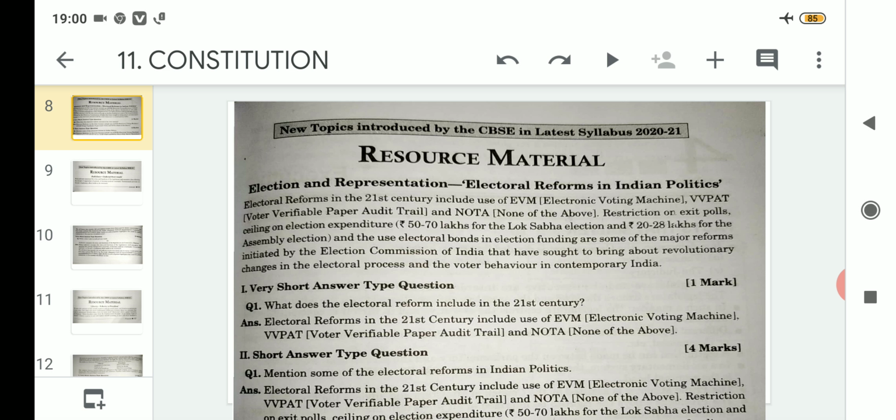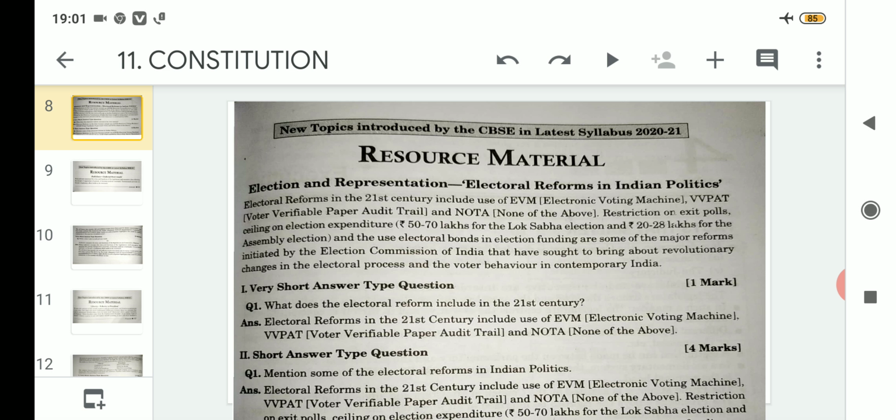So if we try to understand some of the major reforms or changes in Indian politics related to the electoral process, these are: number one, the introduction of the EVM machine. As I have told you earlier, earlier it was the ballot box. Now it has been replaced by the EVM, which is the electronic voting machine, where we cast our vote. After that VVPAT has also been introduced, that means voter verifiable paper audit trail.